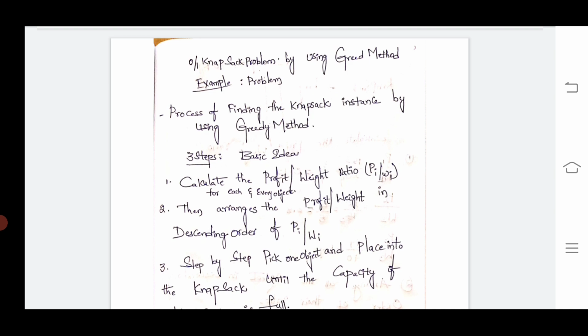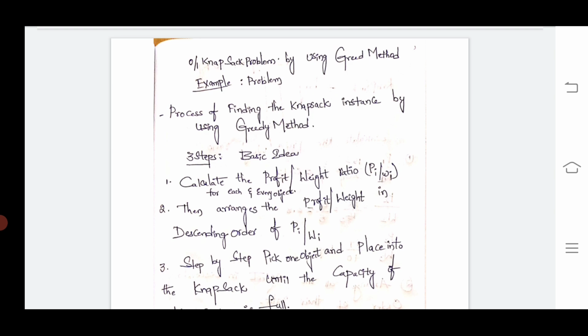These 3 steps all of you must follow according to the problem we are supposed to solve. Listen carefully. The first step is to calculate the profit by weight ratio, pi by wi, for each and every object.